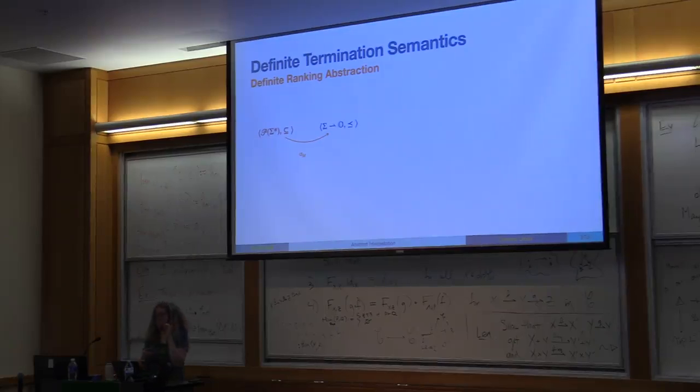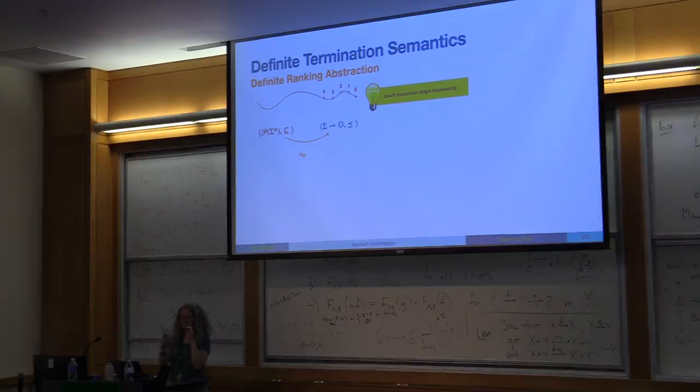I'm not sure if there is a gamma here, so I only put the alpha. The idea for the alpha is essentially we are counting: we have all these traces, and we're just counting all the steps back from the end of the traces to the beginning. These are all finite traces, so we can just count how many steps it takes. And the definition of it is also a bit messy.